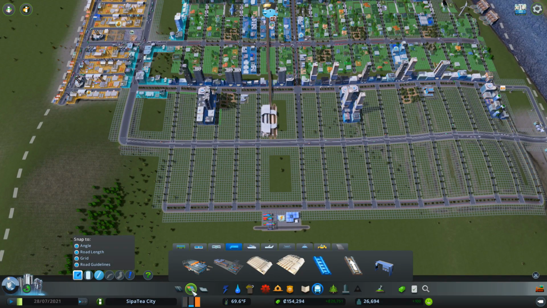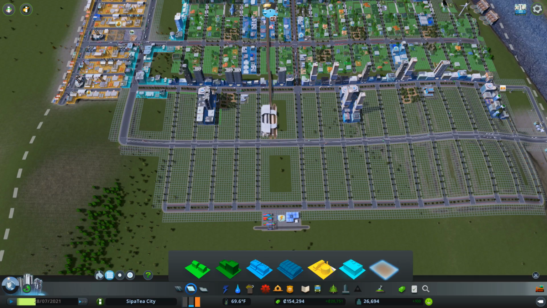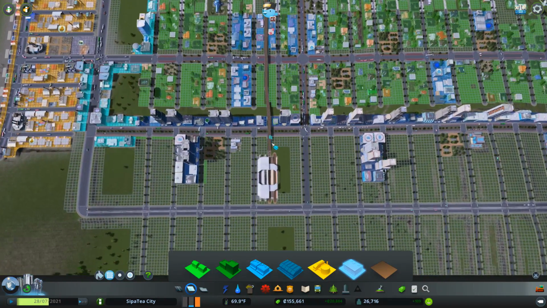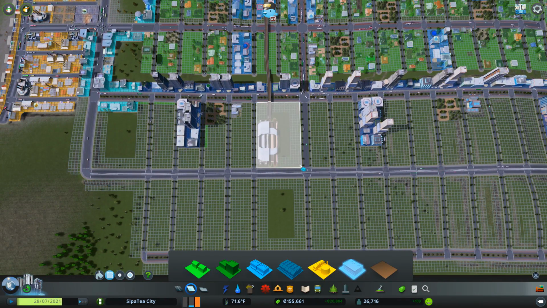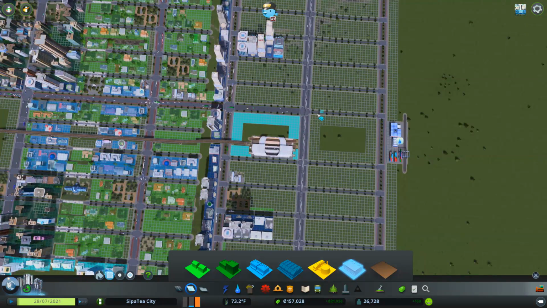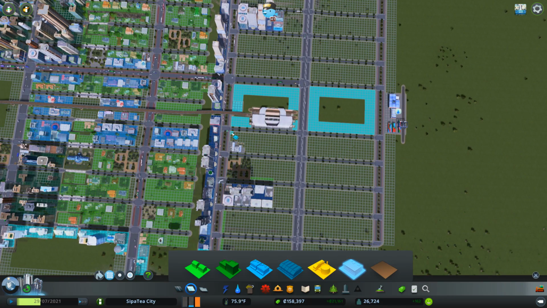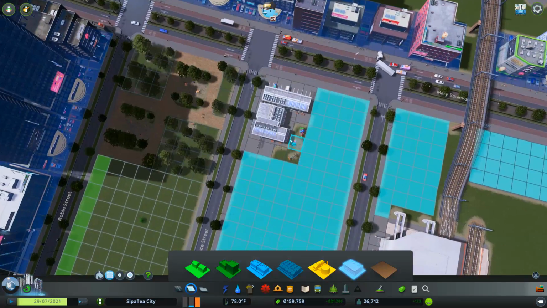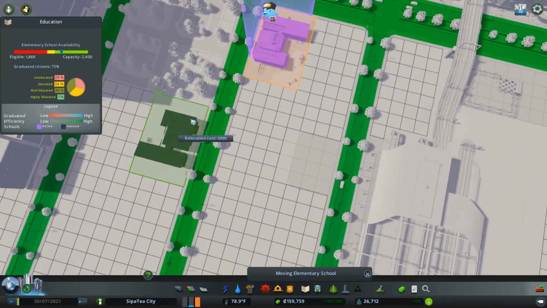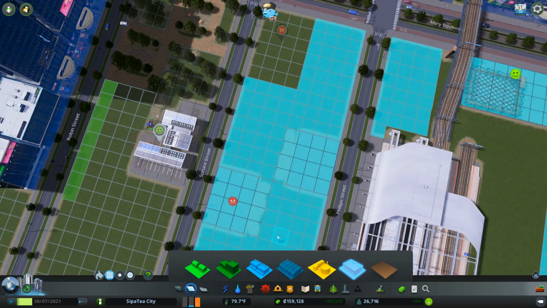Let us put in offices and stuff. We need a lot of offices. So I'm thinking offices all around this to try and dampen the sound. The same over here and here. Yeah. Dampen the sound from everybody else. What are you? You're an elementary school. You can move next to the park. Look at that.